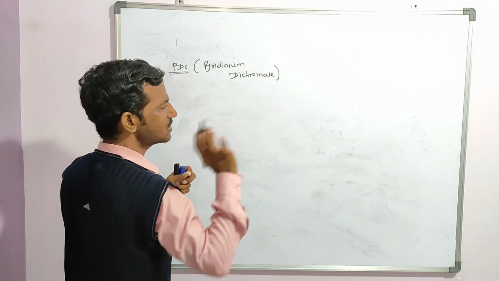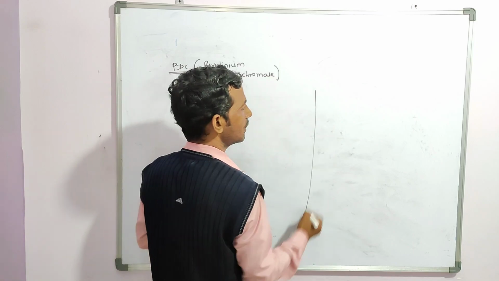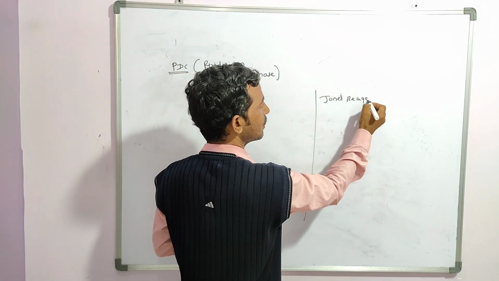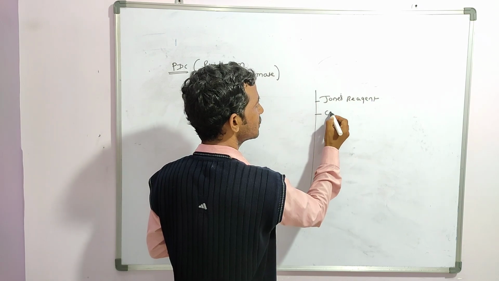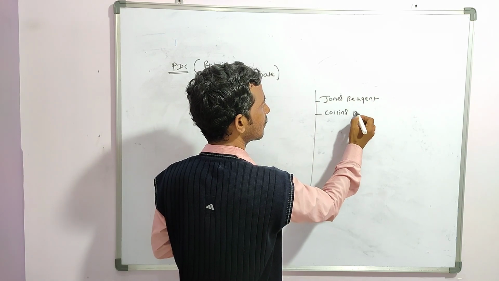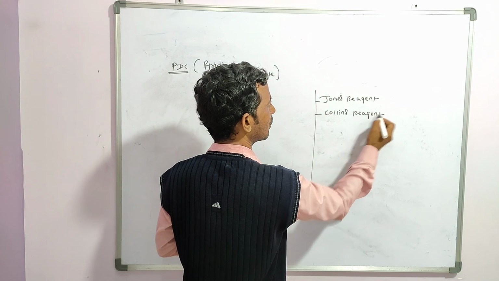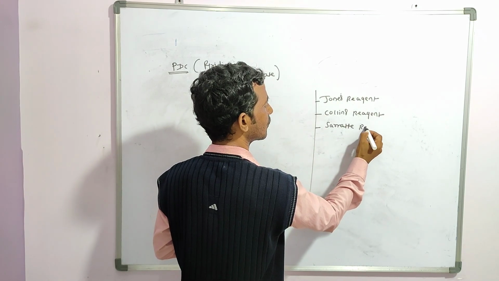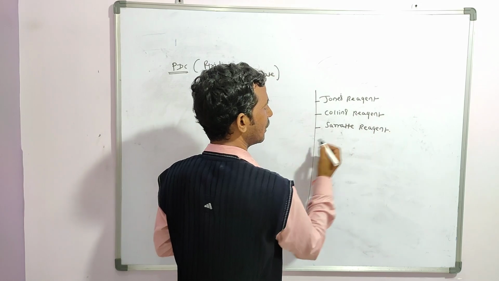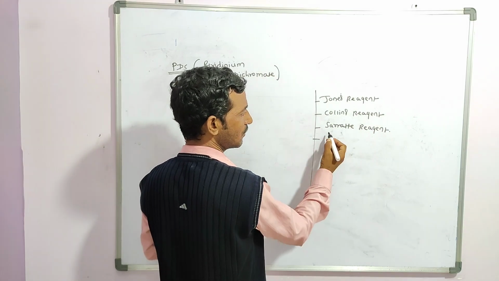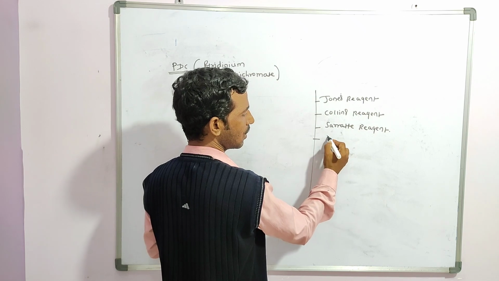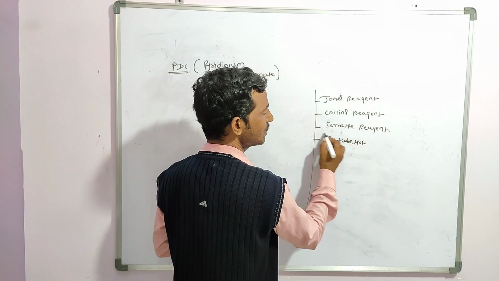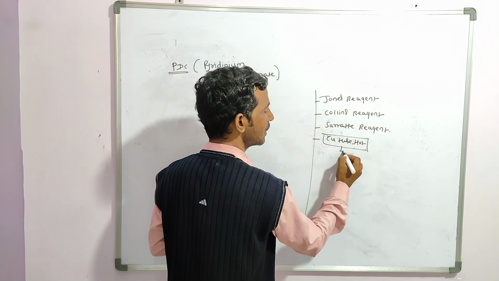As I told you, one is the Jones reagent, second is the Collins reagent, next is the Sarrett reagent, and next is copper, a hot tube, but in this condition there is an exception.